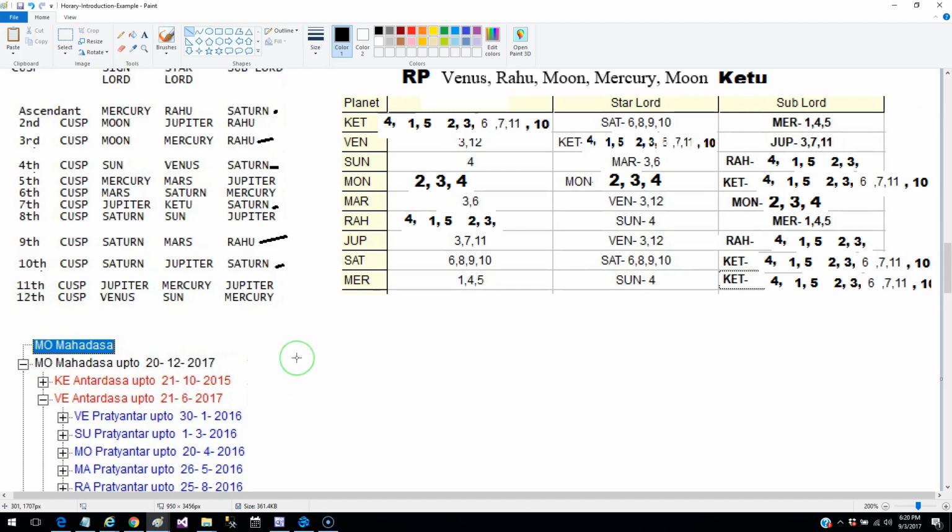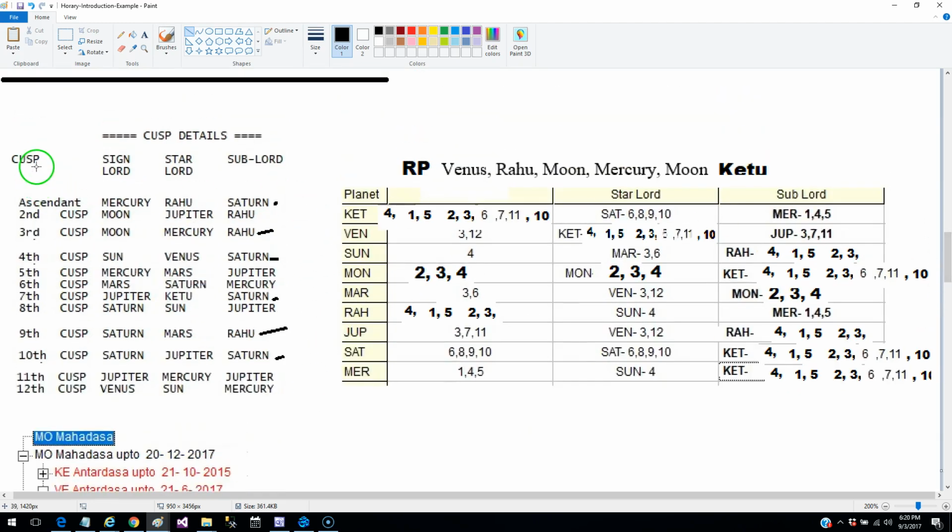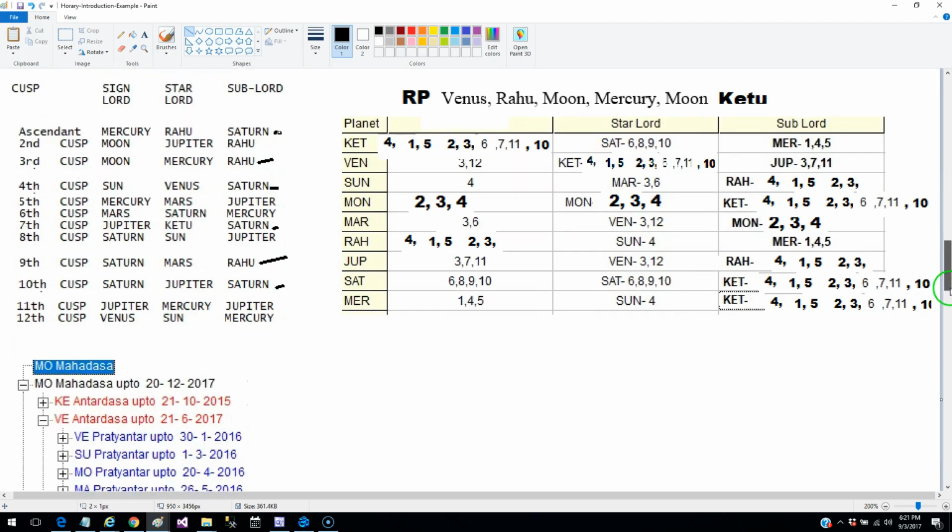So obviously that's going to take some time, but when she asked the question, at that time itself there was a verbal commitment from the buyer side, which we have seen when we were looking at the cuspal sublord. Then we had seen that the buyer and the seller seem to be on the same wavelength, pretty much synchronized, and there seems to be a willingness on both sides. So that is about the Ketu.